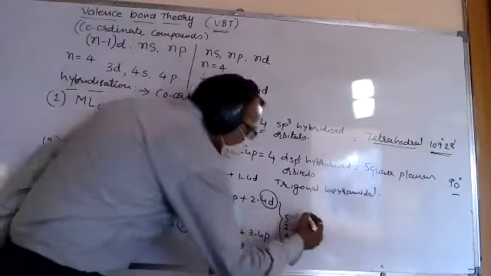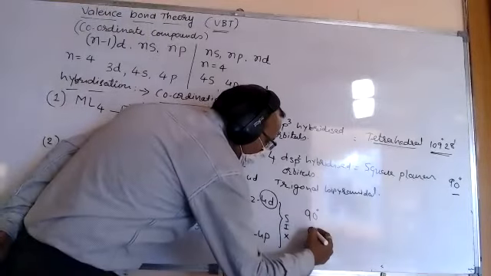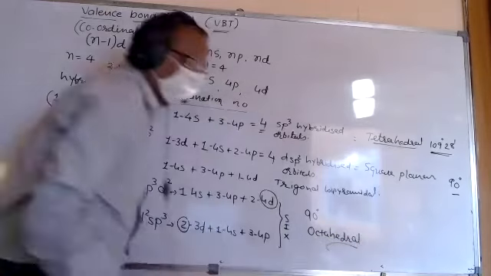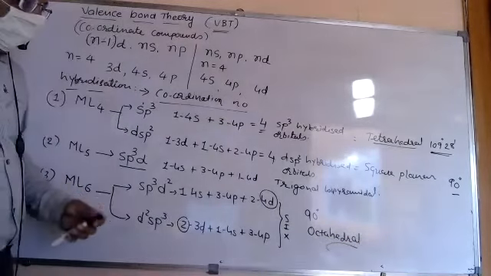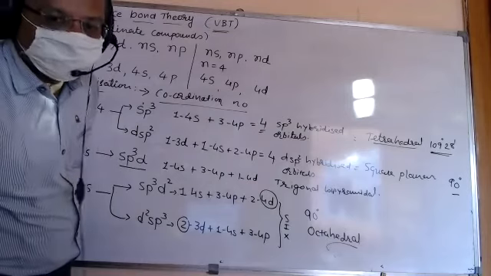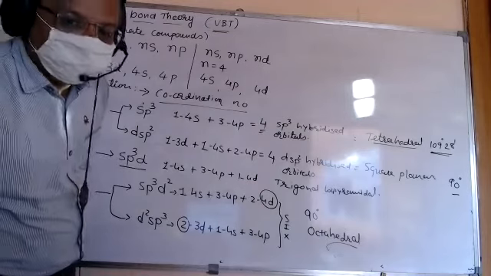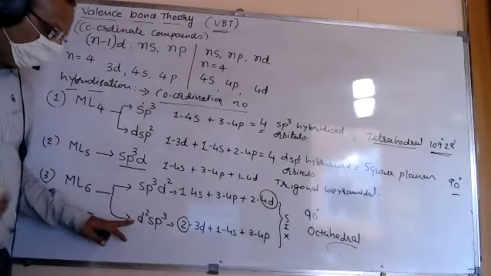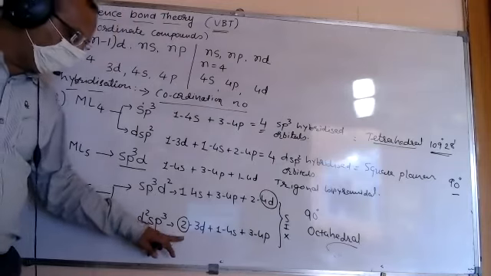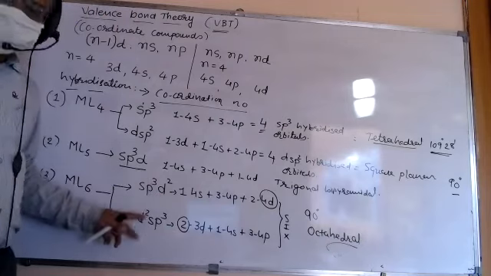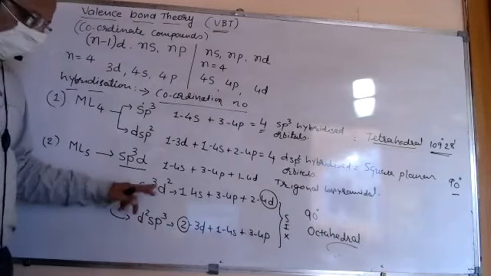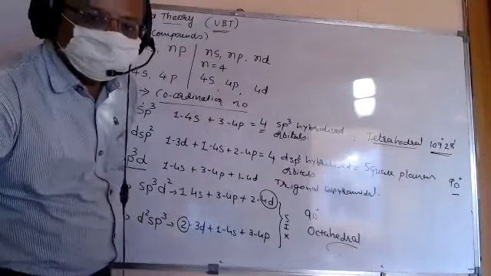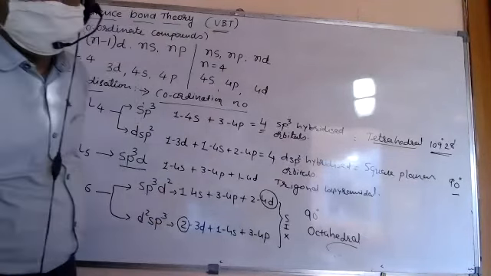Both have, friends, 90-degree bond angle and are octahedral in shape. So this is common in both, and that's why they are almost similar, but it depends on the d orbital. If the 3d orbital is available for bonding, it will be d2sp3, and if the 3d orbital is not available, in that case 4d will take part, and we obtain the sp3d2 hybridization.